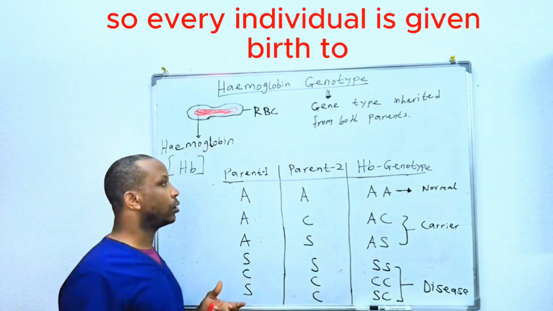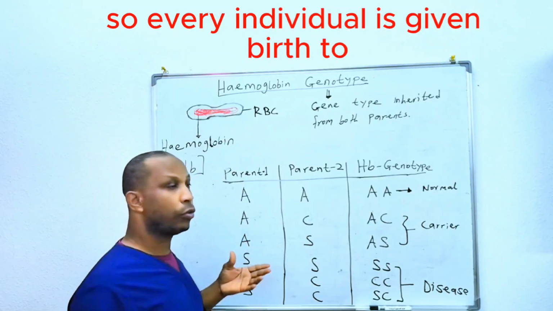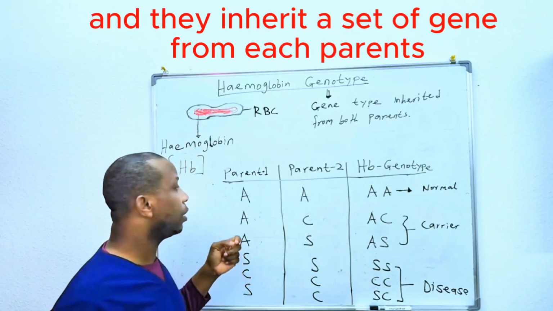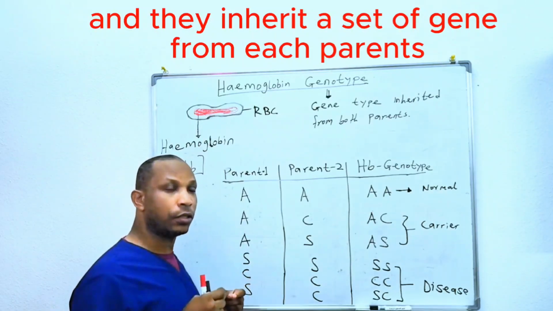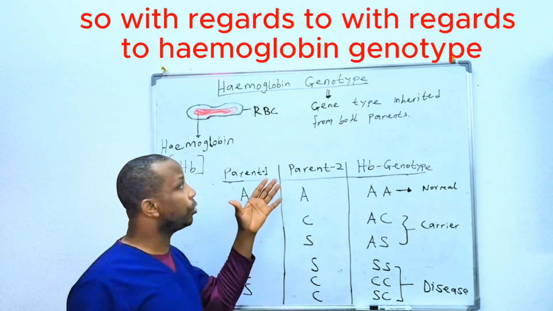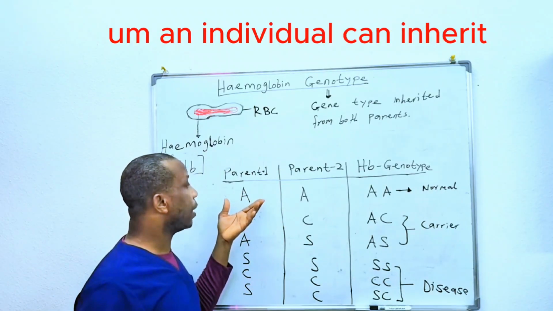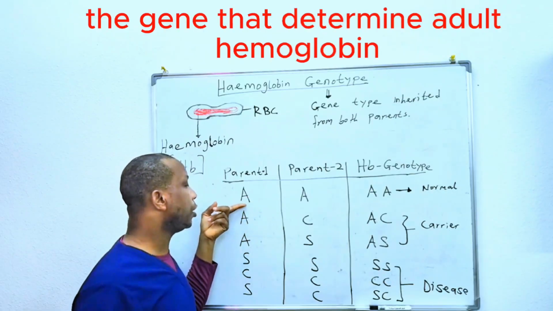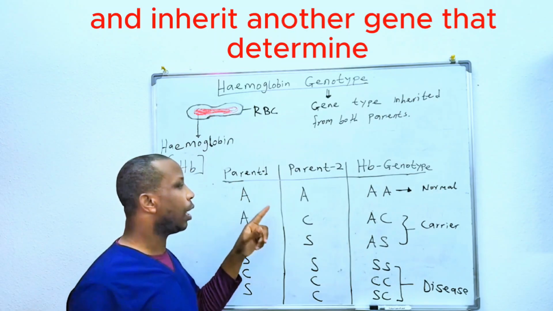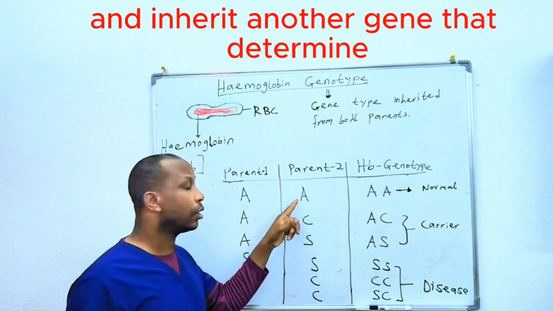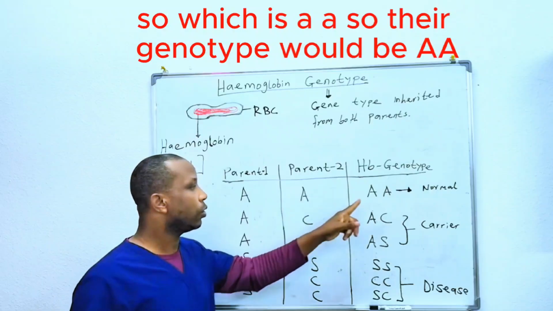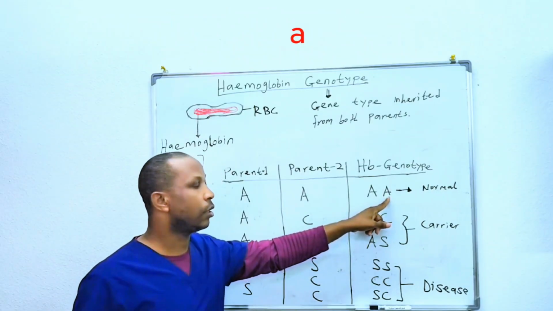So every individual is given birth to by a man and a woman, so both parents, all right? And they inherit a set of genes from each parent. So with regards to hemoglobin genotype, an individual can inherit the gene that determines adult hemoglobin from one parent and inherit another gene that determines adult hemoglobin from another parent, which is AA. So their genotype will be AA.